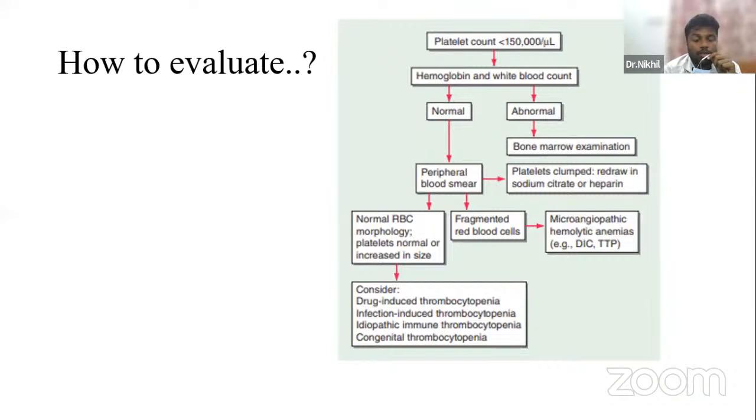Okay. And if you see fragmented red cells, that is schistocytes, you should rule out MAHA, that is microangiopathic hemolytic anemias, which is caused by DIC or thrombotic thrombocytopenia.